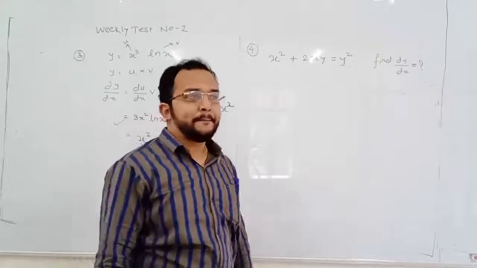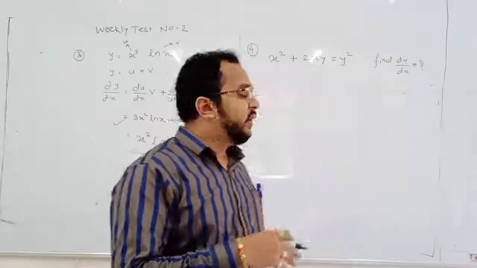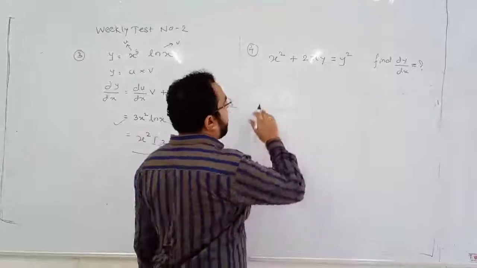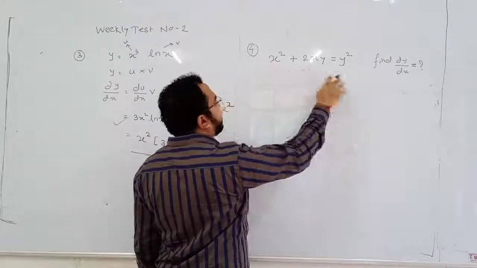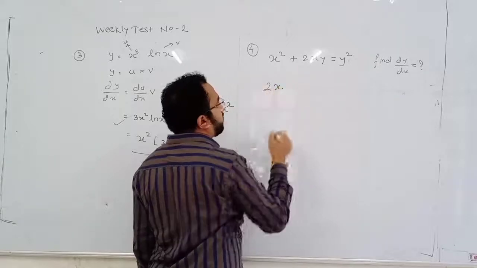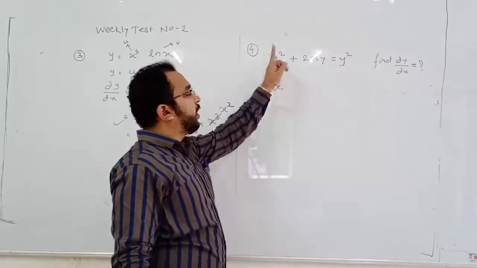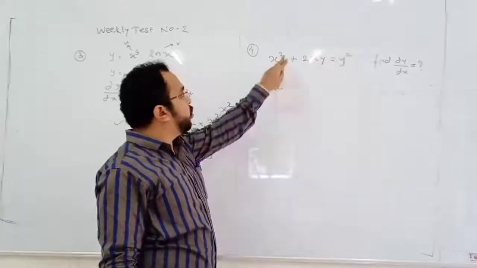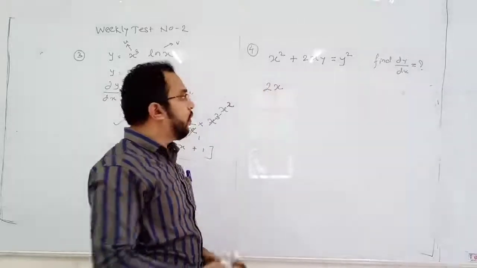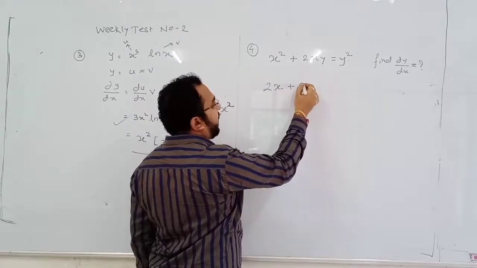Implicit function म्हणजे काय? इथं dy by dx, y is dependent on x or it is mixed with x. ठीक है? Interlinked. So differentiate directly. What is the differentiation of x square? Differentiation of x square is 2x. Take the power in the numerator and reduce the power by 1. So ही जी 2 power आहे ही आपण numerator मध्ये घेतलेली आहे and power will become 1. Okay? That is 2x plus differentiation of 2xy.